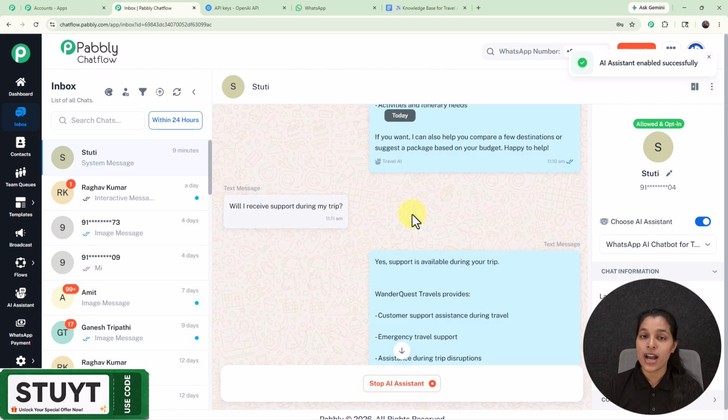So now I have shown you how you can create an AI assistant which is going to eliminate all the manual conversations between you and your clients, because this AI assistant is going to automate all those conversations.